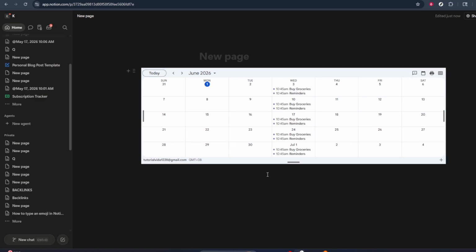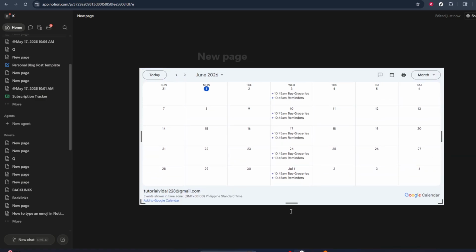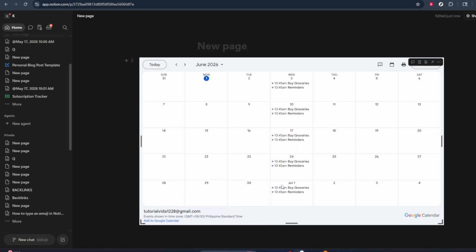Here's where the Google Calendar link you copied earlier comes into play. Paste the link into the provided field. Doing this tells Notion exactly which calendar you want to embed. To finalize the embedding action, click Embed Link. You'll then see your Google Calendar displayed directly on your Notion page.